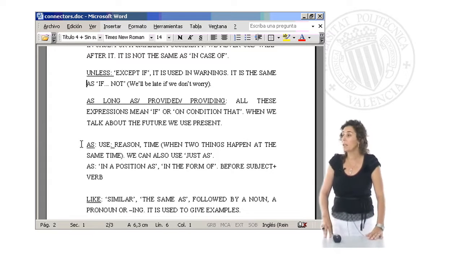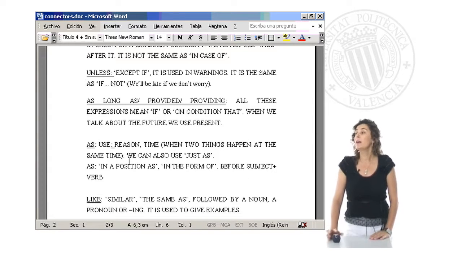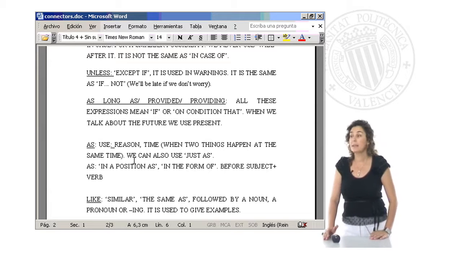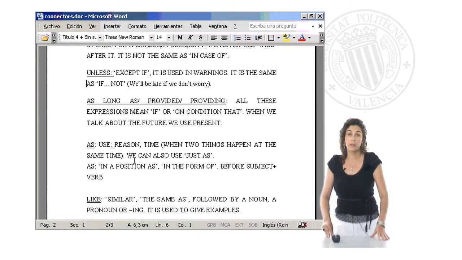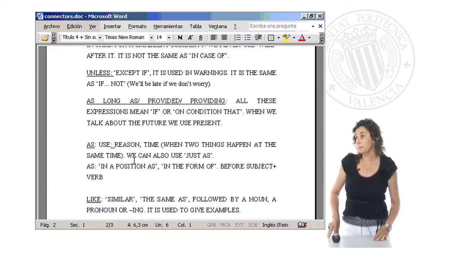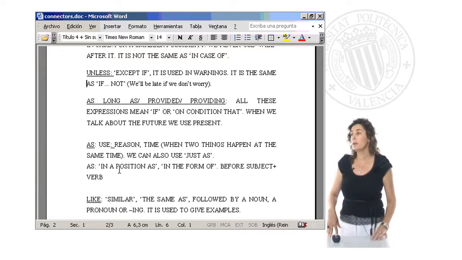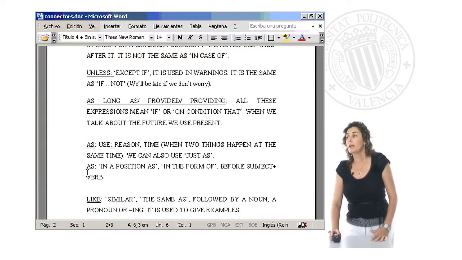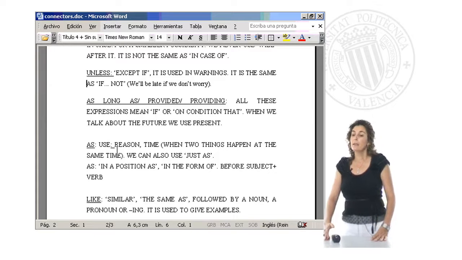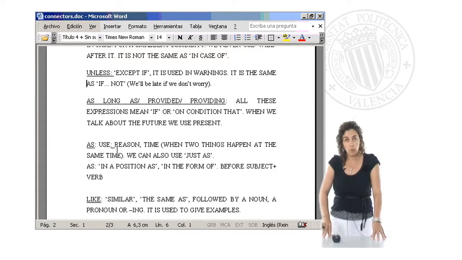Another one, quite common, is as. As, the meaning, as you can see in the transparency, is reason, time. When two things happen at the same time, we can also use just as. As means also in a position as, in the form of, before subject plus verb. For example, as he wasn't on time, we look for another person, right?